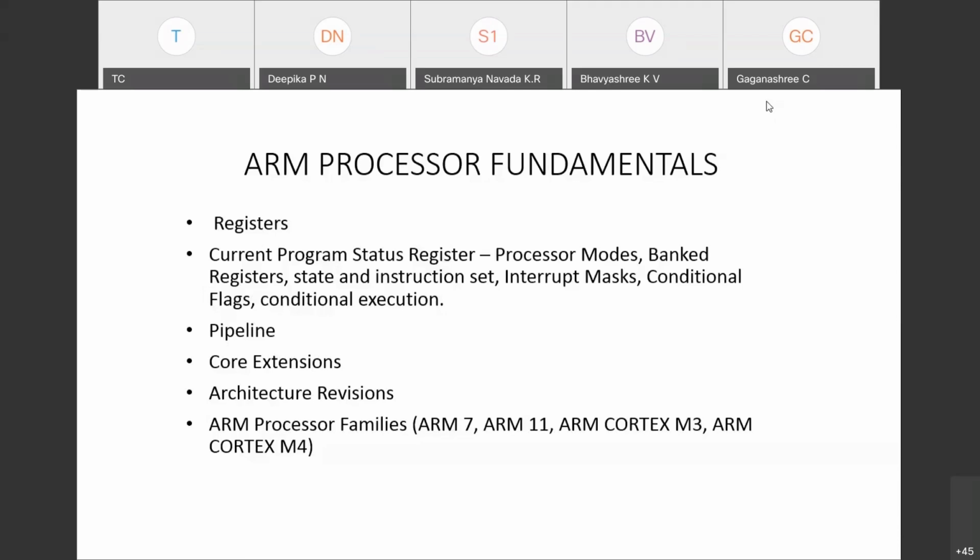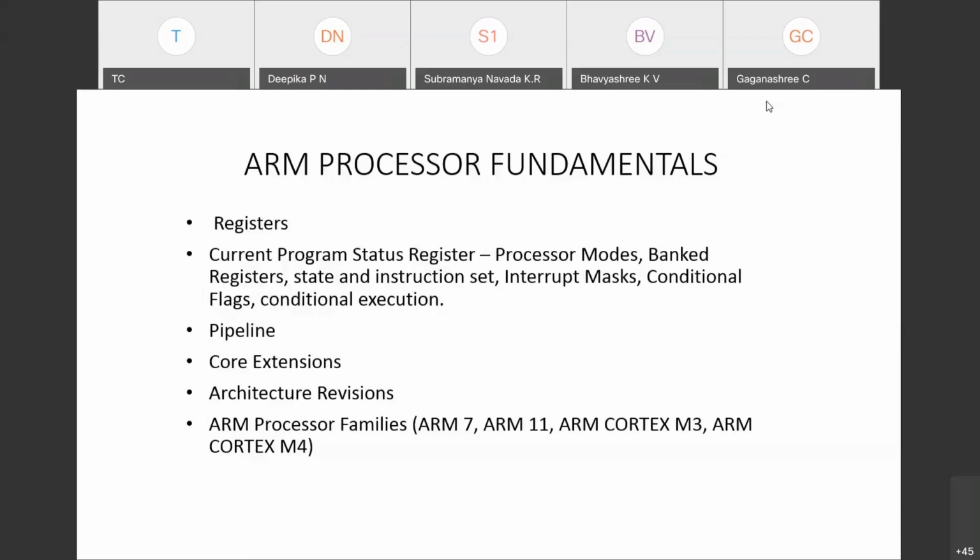The processor can be in this mode when I say it uses these registers for this purpose. The processor can access this register. The processor can change the value in this register. It means that if I am in that mode, then only I can change it. That is what the processor mode says. There are various processor modes, which are defined by which register? By the current program status register.